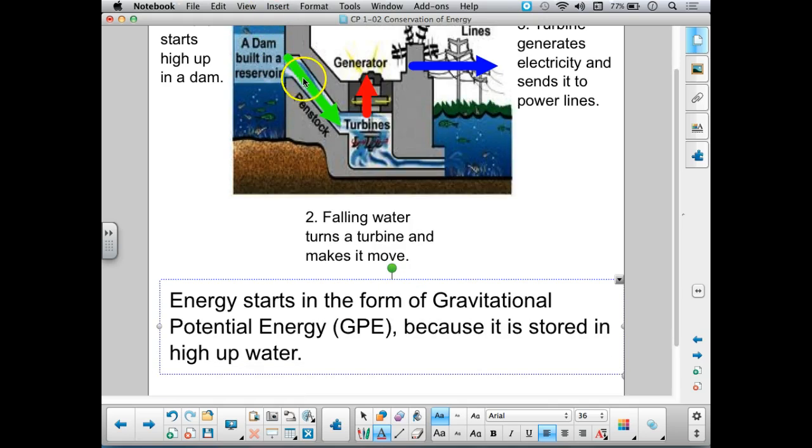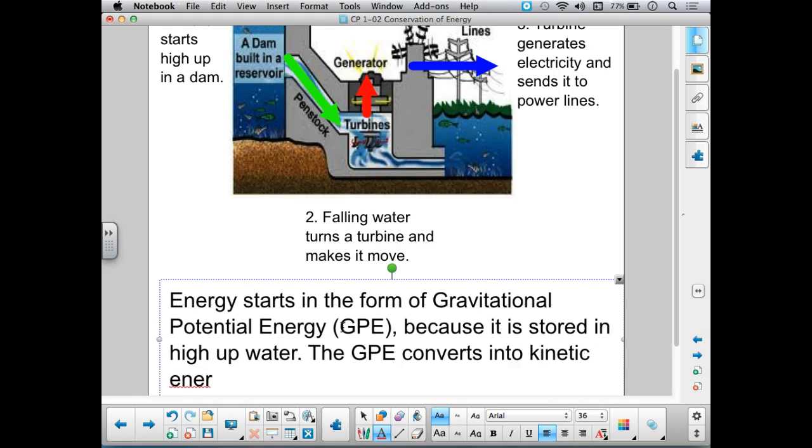Now, as this water falls down through this passageway, we're converting some of that GPE into KE, into kinetic energy. We're changing it into kinetic energy of motion. So the GPE converts into kinetic energy, KE, as it falls, turning the turbine.